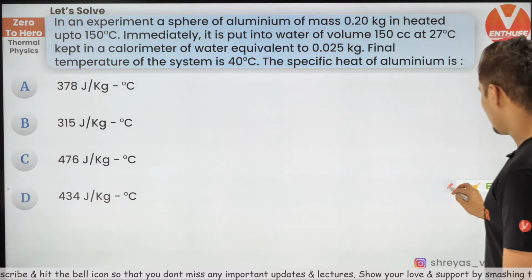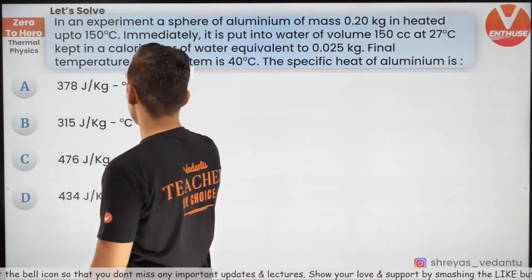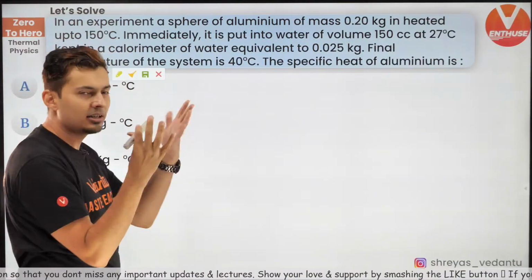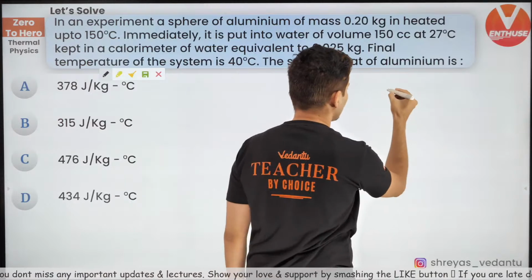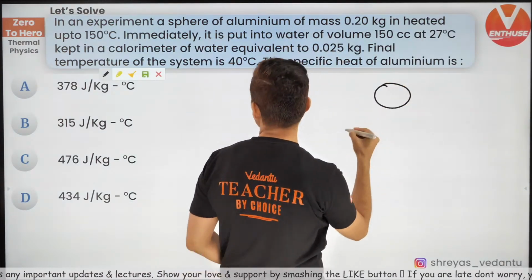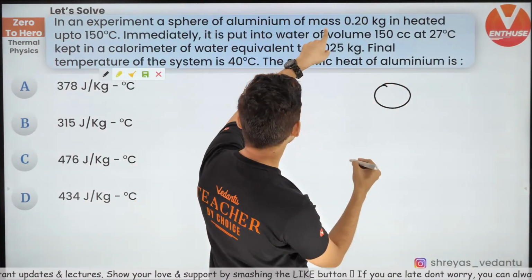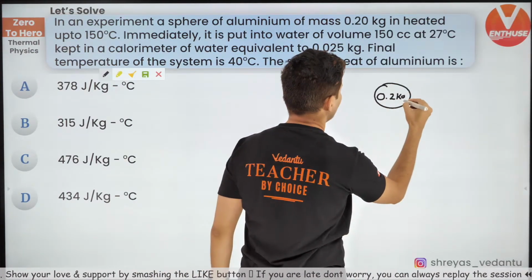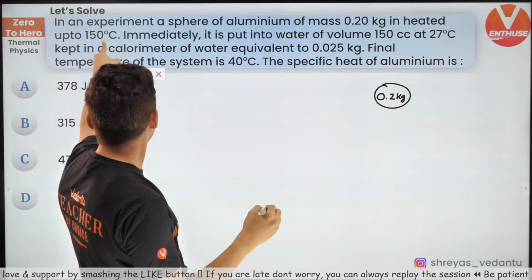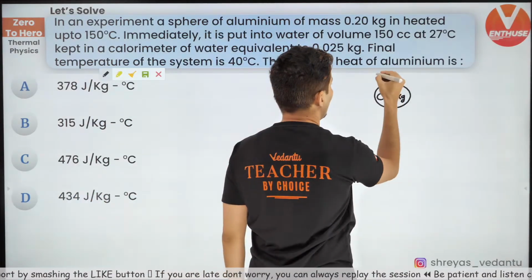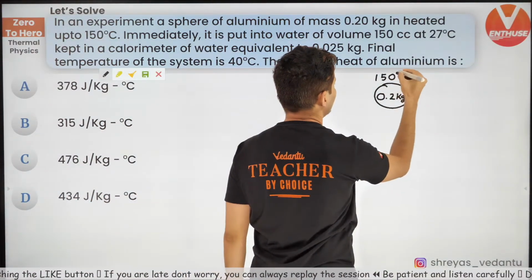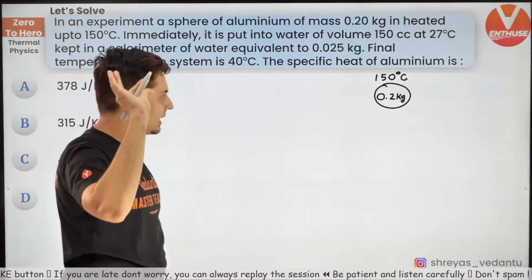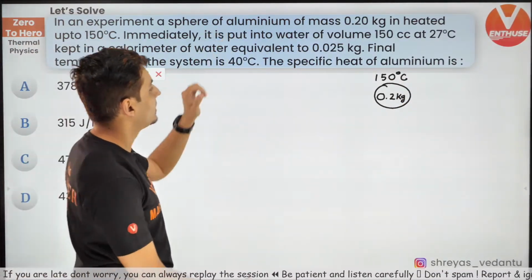Okay, I will explain the situation because a lot of you might have got confused. So see guys, this is that ball, a sphere of aluminium. How many kgs? 0.2 kg. What is the temperature? Initially it is 150 degrees Celsius. That is the aluminium ball.